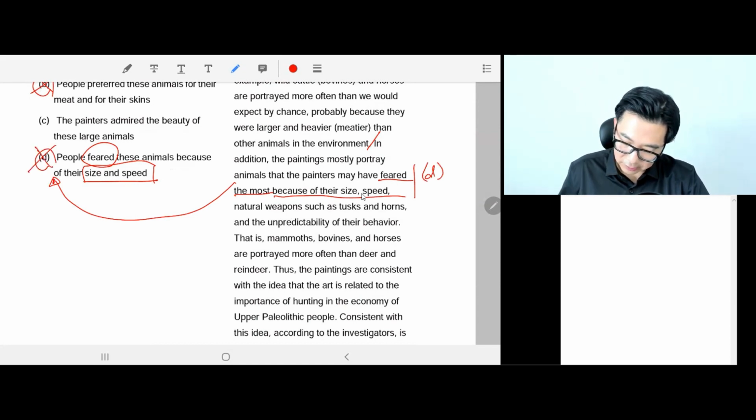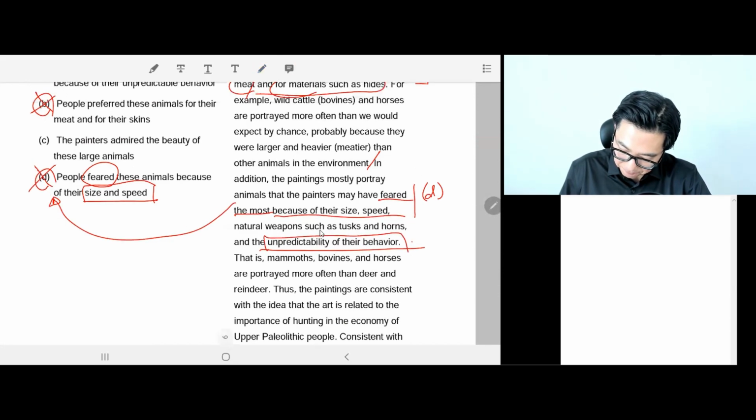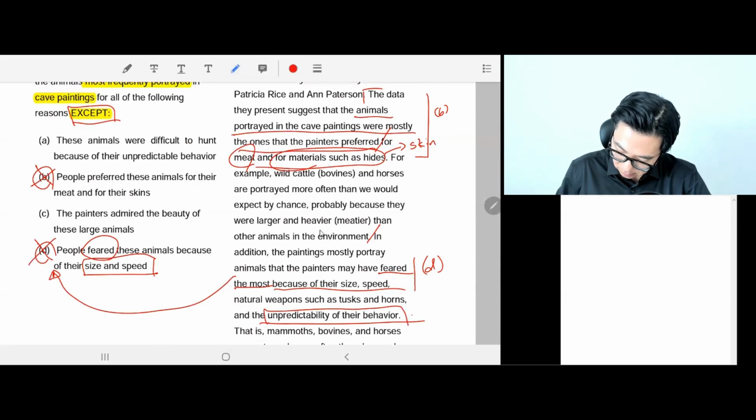We're not looking for the right reason, so D is not the answer. Let's read it again. In addition, the paintings mostly portray animals that the painters may have feared the most, because of their size and speed, natural weapons such as tusks and horns, and the unpredictability of their behavior. So we're done here. So this came from A, right? Voila. They drew these animals because of their unpredictable behavior, right?